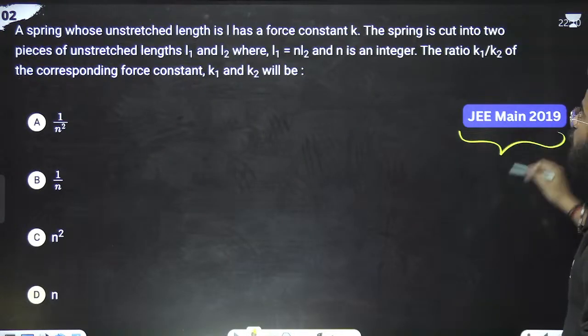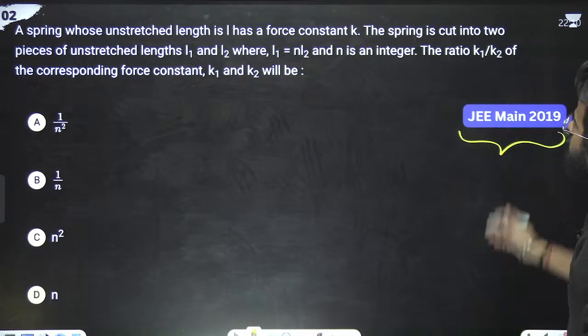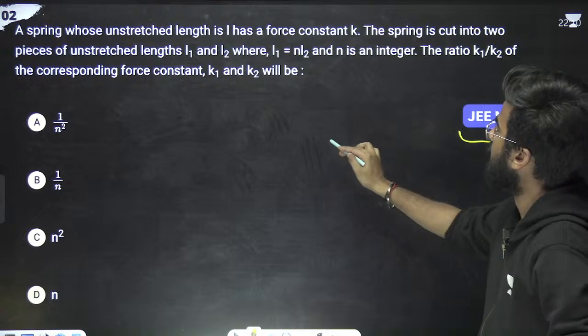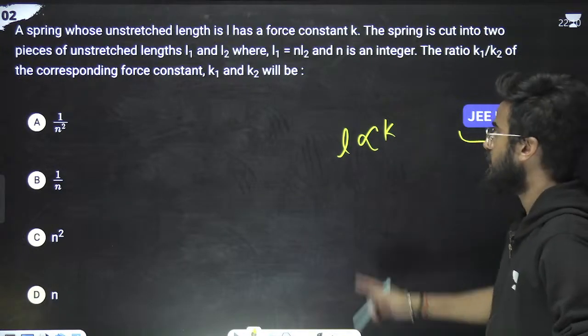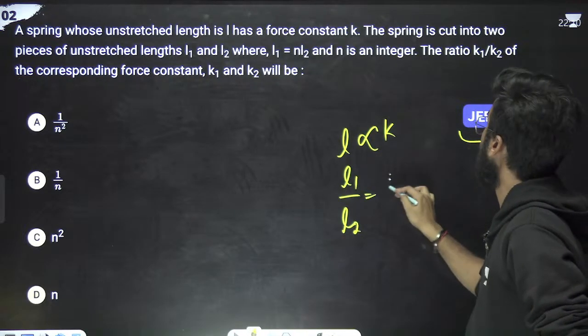Next problem, JEE 2019. The question is saying: a spring whose unstretched length is L and the force constant is K. The spring is cut into two pieces. We have to find the ratio of K1 to K2. We have a direct relation: length L is directly proportional to K. So we can write L1 by L2 is equal to K1 by K2.